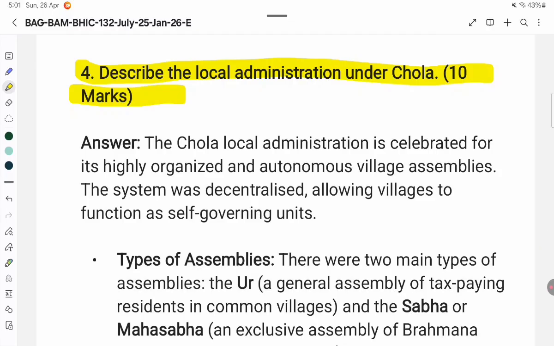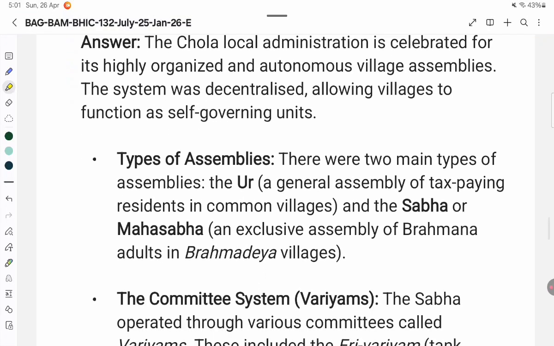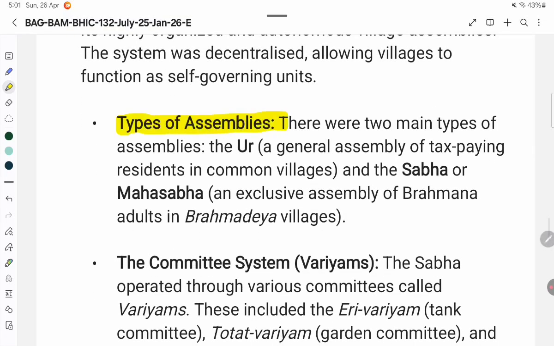Types of assemblies. There were two main types of assemblies. A general assembly of tax-paying residents in common villages, and the Sabha or Mahasabha, an exclusive assembly of Brahman adults in Brahmadeya villages.